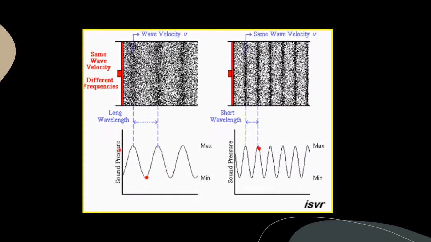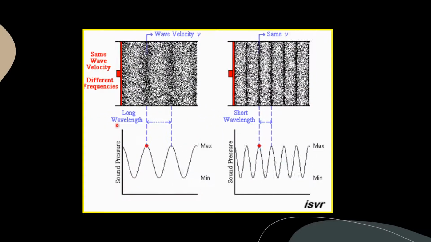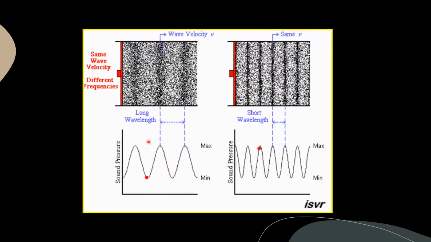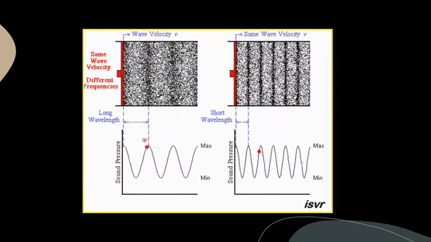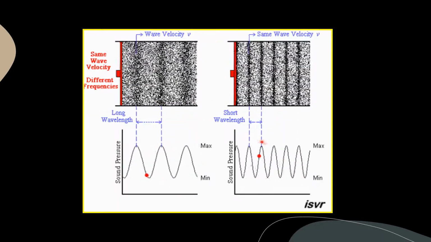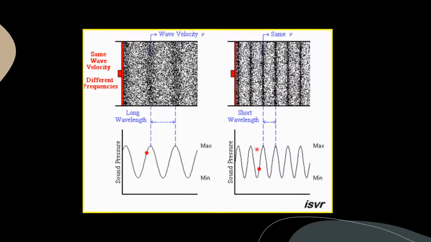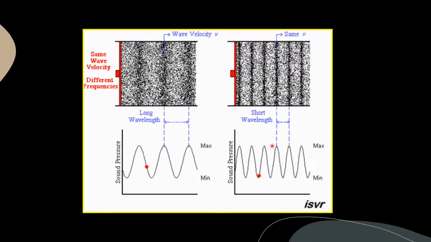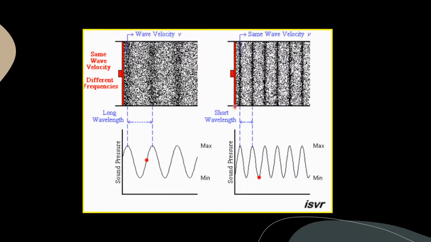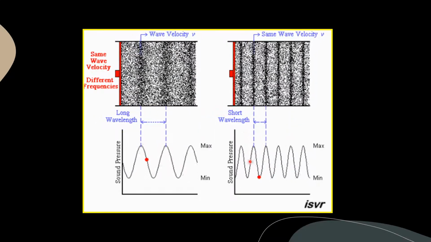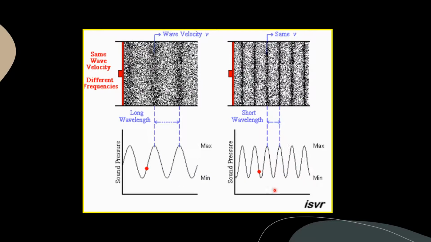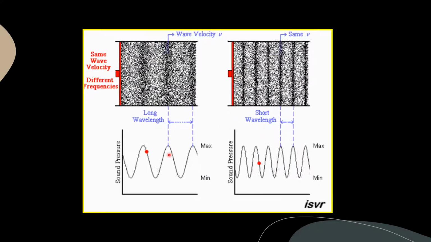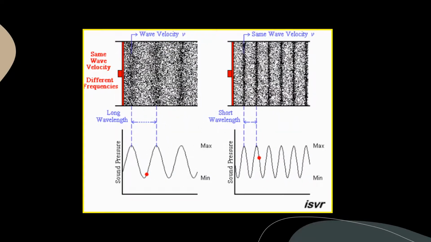So the first picture has a long wavelength and the frequency is also less. Observe the second one, the red dot moves faster. The time between the first and second peak is very less. So it has a very short wavelength and the frequency of this wave is higher. So this wave is of low frequency, and this wave is of high frequency.